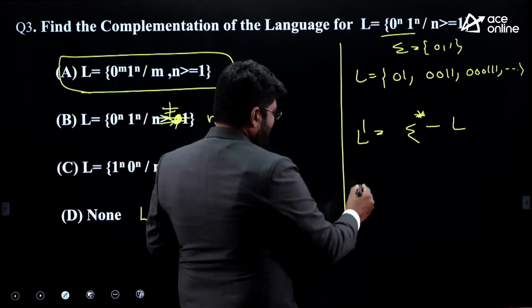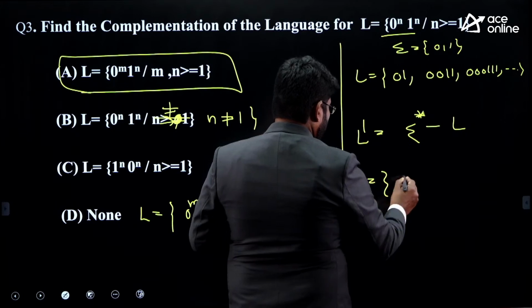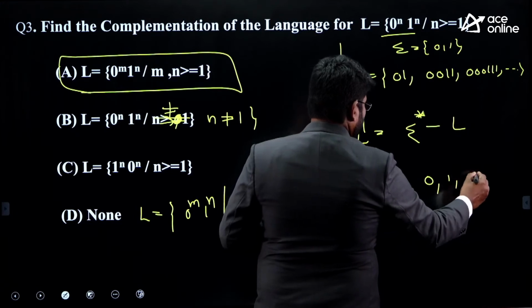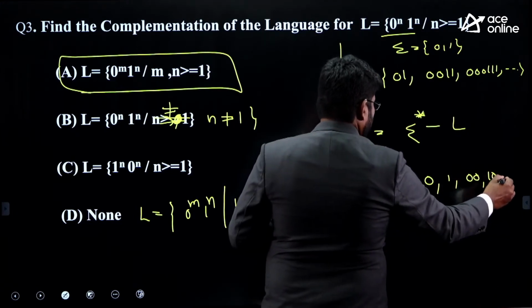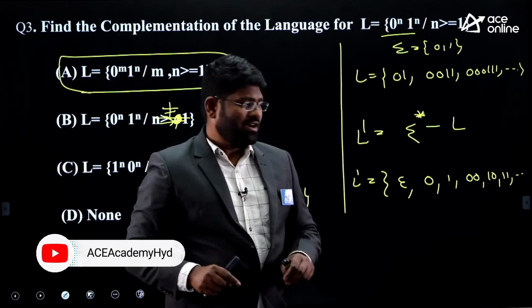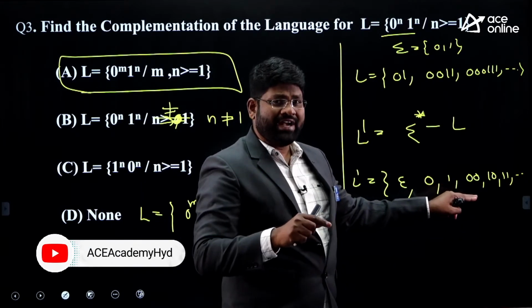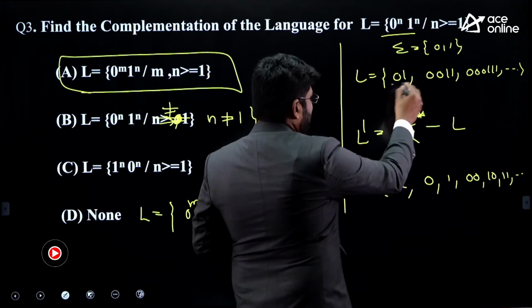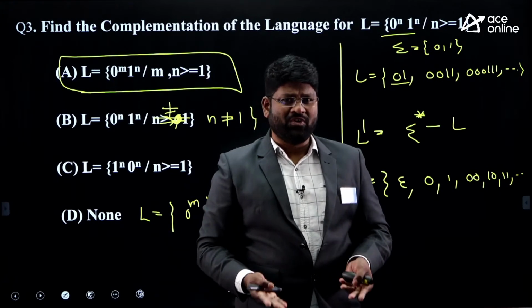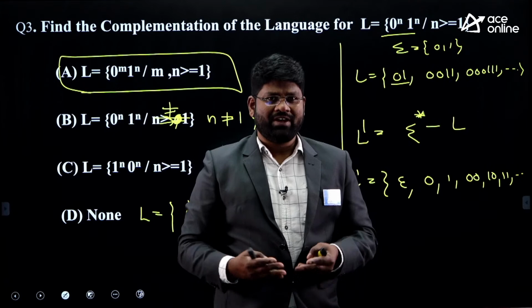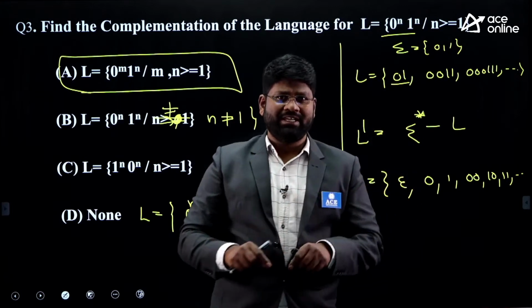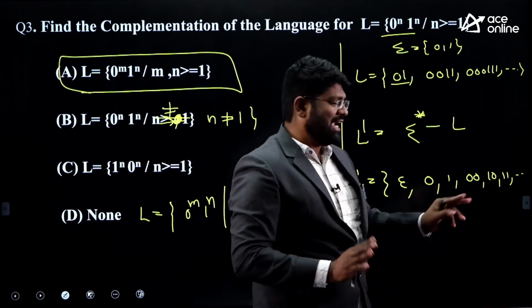If I go for listing of the members, the very first string of L dash is epsilon. Later on you have 0 and 1. I have here 0, 0 possible and 1, 0 possible, 1, 1 is possible. You know that all length 1 strings can be part of L dash. All the length 2 strings can be part of L dash except 0, 1. The number of possible strings of length 2 is just 4. Out of 4, 1 is being taken into the L, and the remaining 3 remain in the L dash.